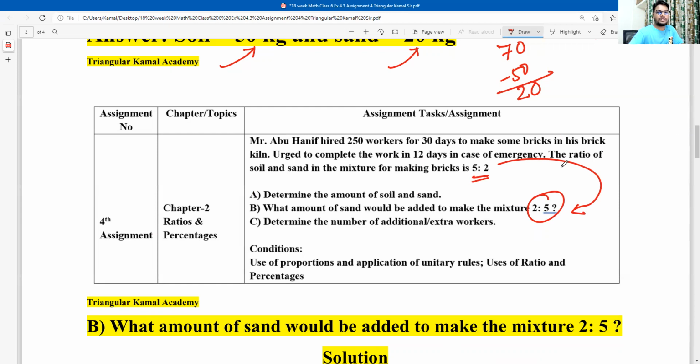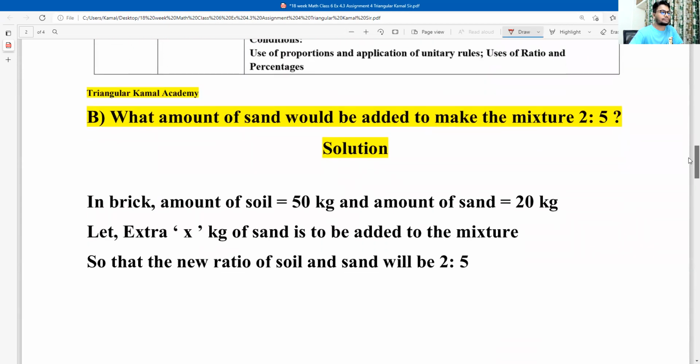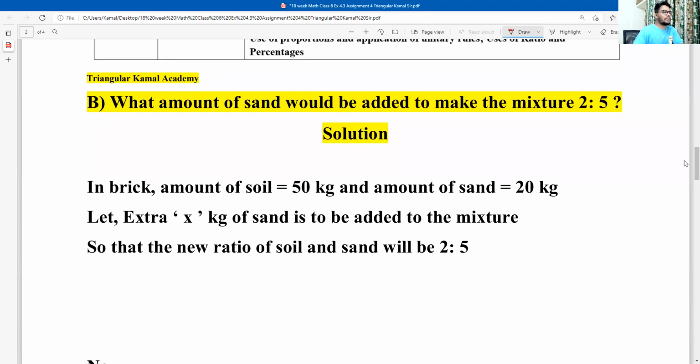So now start the question answering. This is the question requirement. In the bricks, the amount of soil is 50 kg and the amount of sand is 20 kg, from question number 8. Now, according to the question requirement, let x kg of sand be added in the mixtures so that the new ratio of soil and sand will be 2:5.